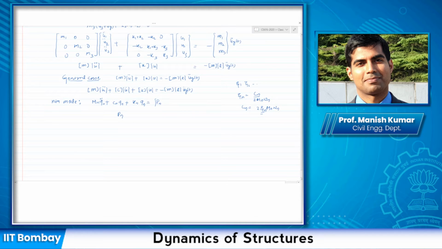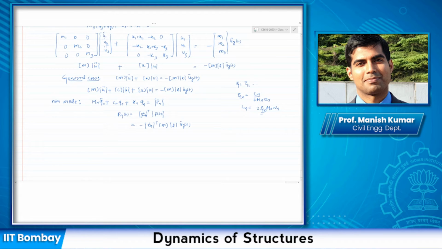Pn is nothing but phi n transpose times the vector. In this case it would be phi n transpose times mass times L times ug double dot t. So this is what we get for the seismic excitation.